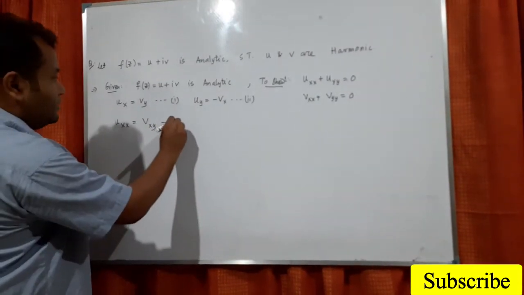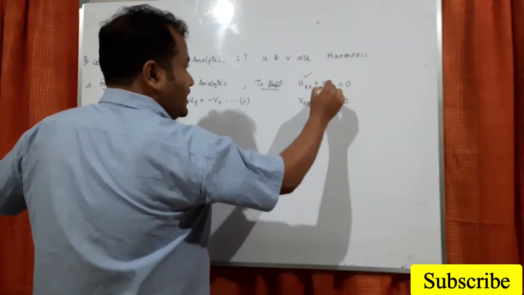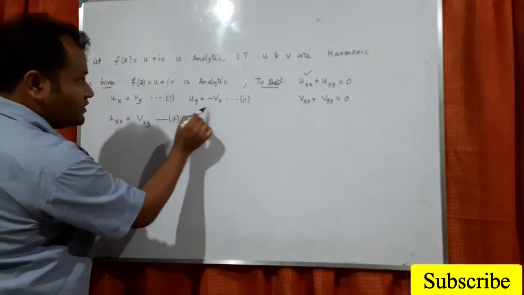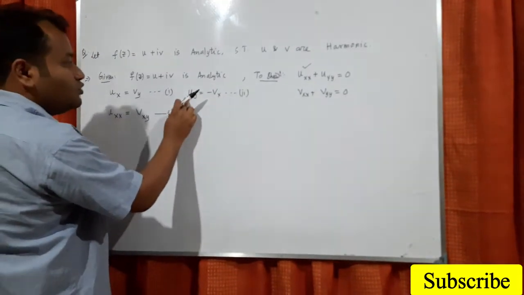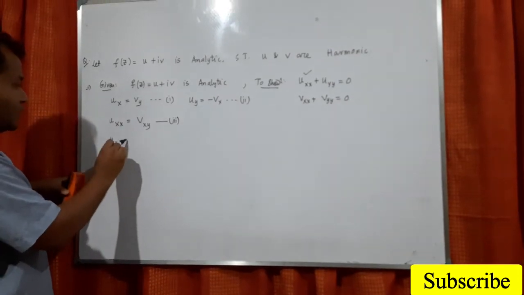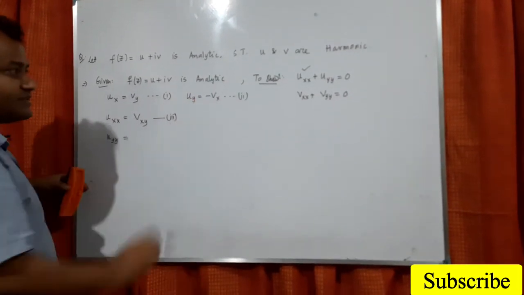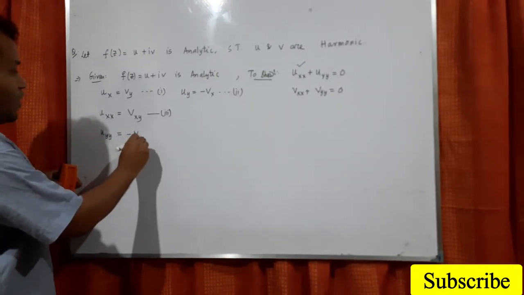Say this is equation number 3. Second, what do we want? u_yy. So from equation number 2, if I take the derivative with respect to y, we get u_yy. So from equation 2, we get u_yy equals the derivative of the right hand side with respect to y, so minus v_xy.